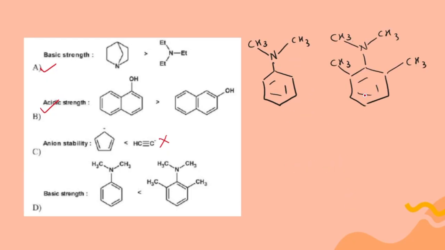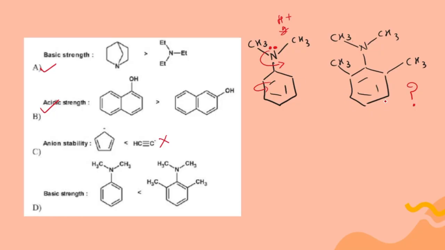To compare the basic strength of the given amines, check the structures of the molecules. Here we have two methyl groups at the ortho position. Now, will it make a difference? Yes, it does. How so? Usually, aromatic amines are less basic because the lone pair of electrons present on the nitrogen will be in resonance with the benzene ring. That means it is less available for the incoming proton.